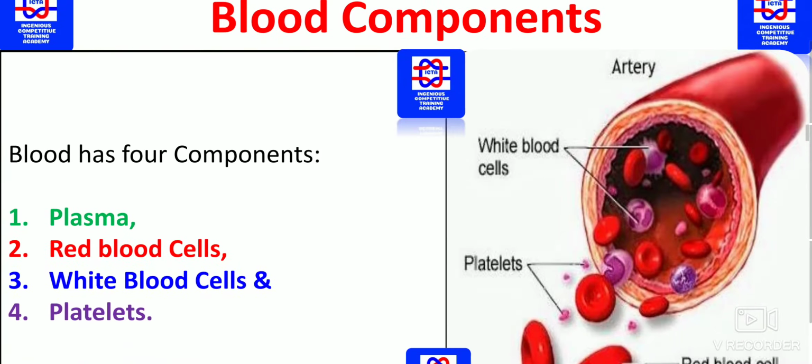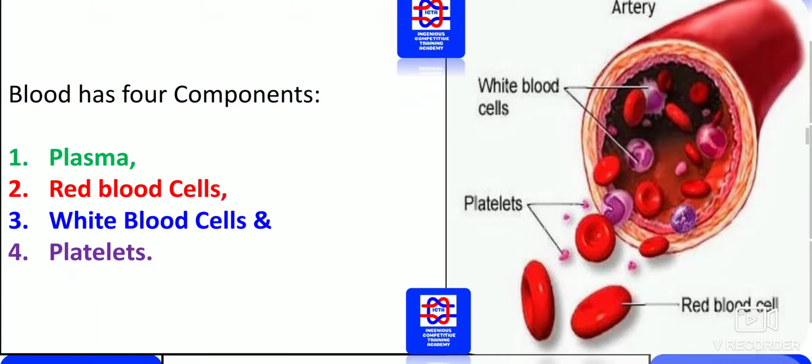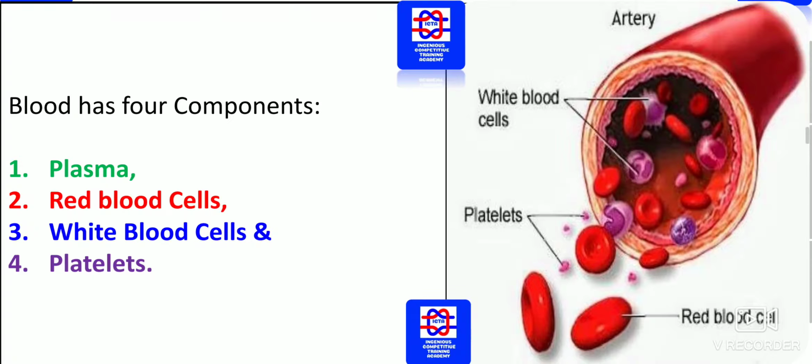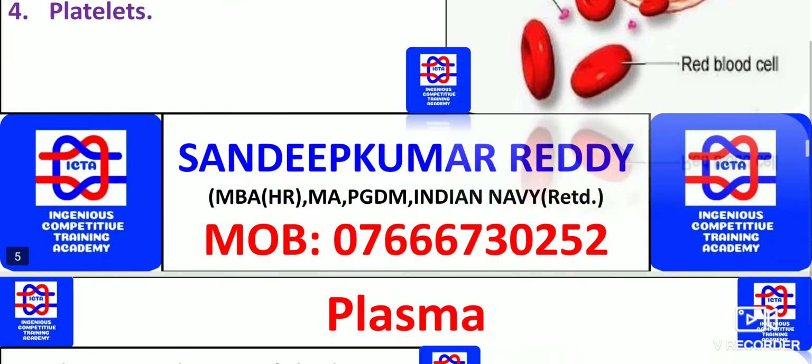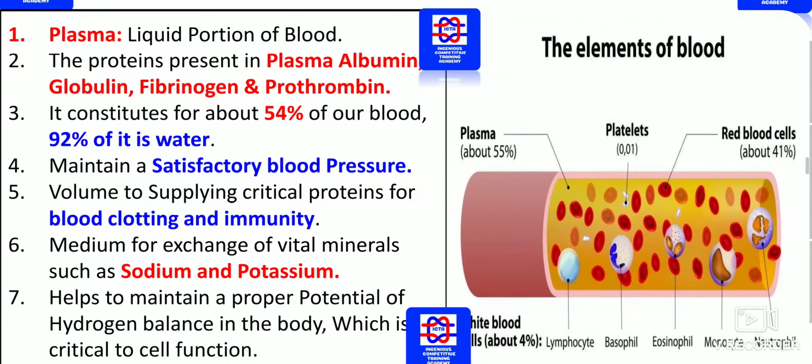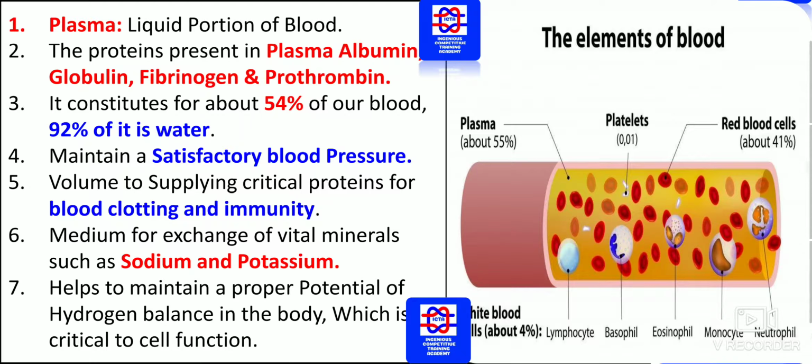Next we have the blood components. Blood has 4 components. As I had already discussed, they are plasma, red blood cells, that is erythrocytes, white blood cells, that is leukocytes, and platelets. As you can see how the artery, white blood cells, platelets and red blood cells look. And plasma is the liquid portion of blood. Already discussed, 55% is present in our human blood.